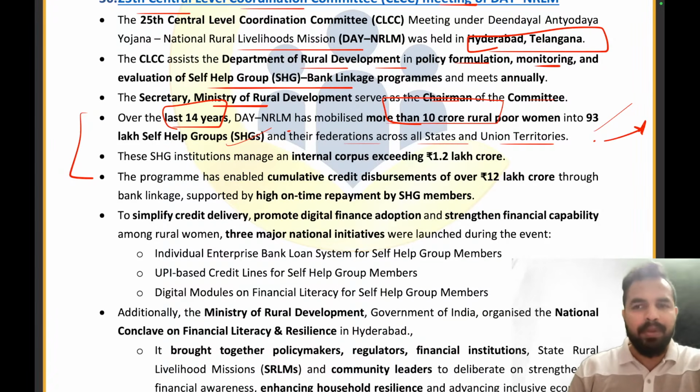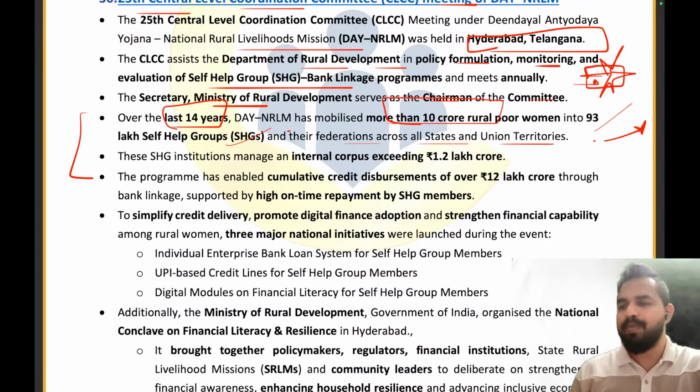But now let's take an example that the woman is a part of a self-help group. A self-help group has different women members. And now this woman has a good credit history as a contribution to the self-help group. So now when the bank sees that, the bank will be able to have some confidence in the woman to give some credit to her, right?